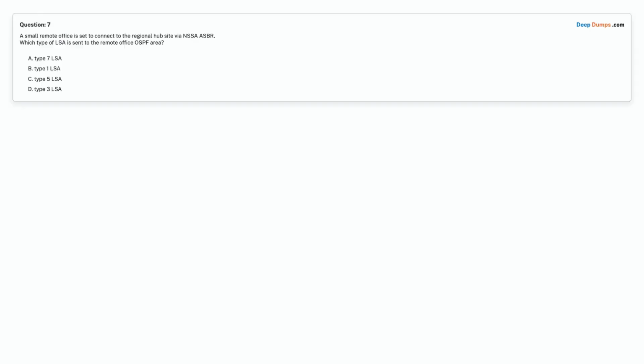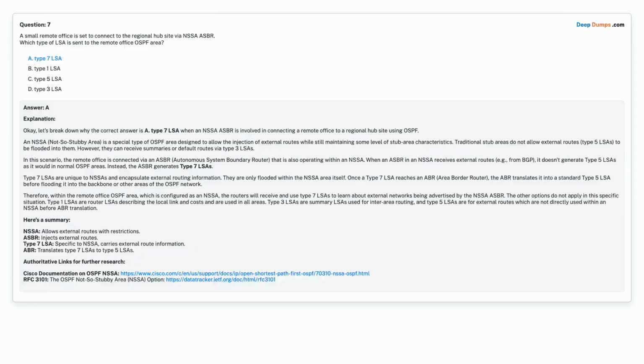Question 7. A small remote office is set to connect to the regional hub site via NSSA ASBR. Which type of LSA is sent to the remote office OSPF area? Option A. Type 7 LSA. Option B. Type 1 LSA. Option C. Type 5 LSA. Option D. Type 3 LSA. Choose the correct answer. Correct answer is option A. Type 7 LSA.